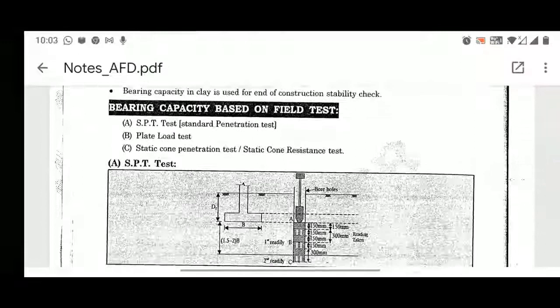That is SPT. These SPT values, N, are corrected for the effective weight and the overburden, which we have already seen. That correction is introduced, and then N is related to the bearing capacity, that is qu.